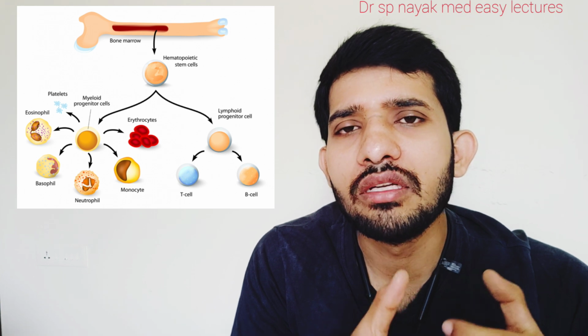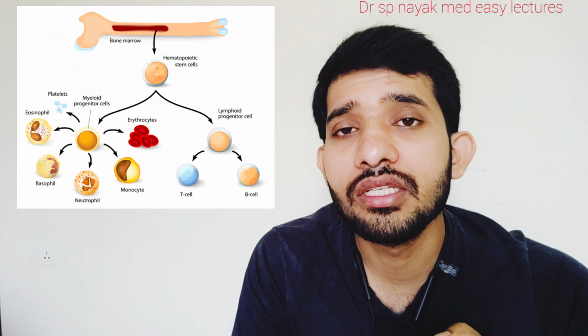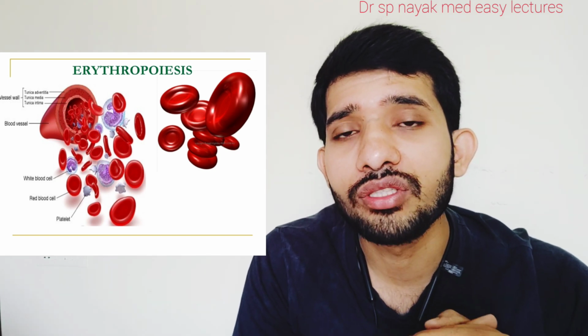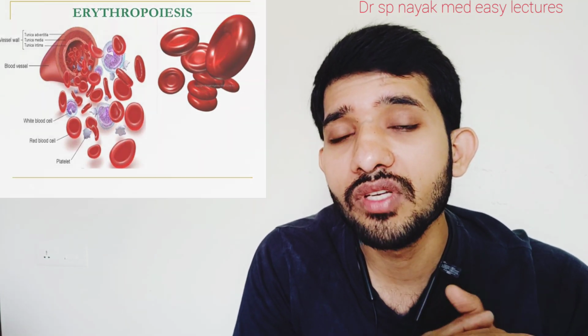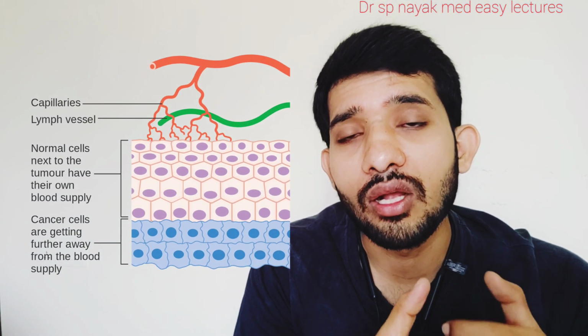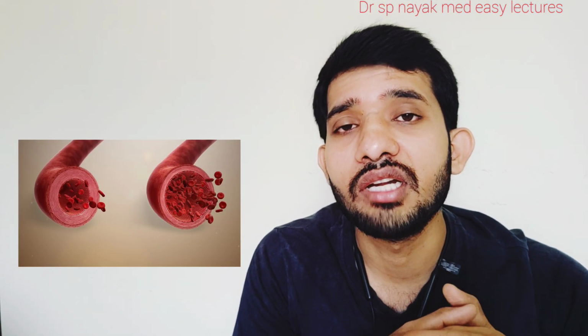If we see the pharmacological actions of erythropoietin on different tissues, on the bone marrow, erythropoietin causes increased production of RBCs, and by that it increases hematocrit value as well as hemoglobin levels. And on blood vessels, it causes angiogenesis, the formation of new blood vessels, and it also increases the peripheral resistance, and by that hypertension is possible.